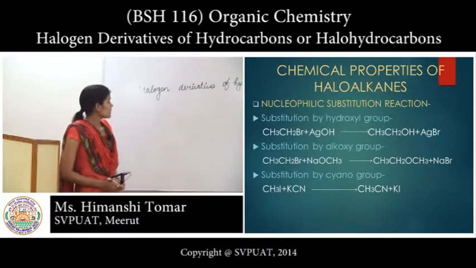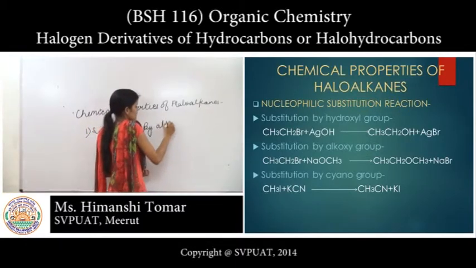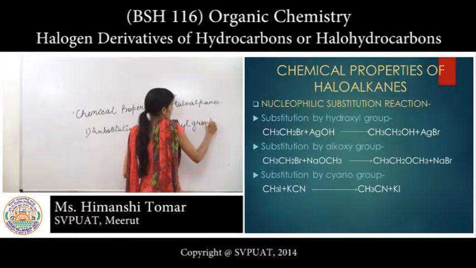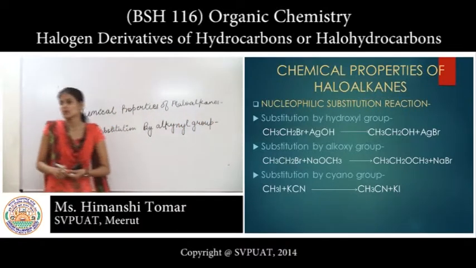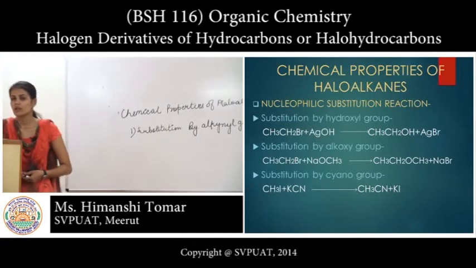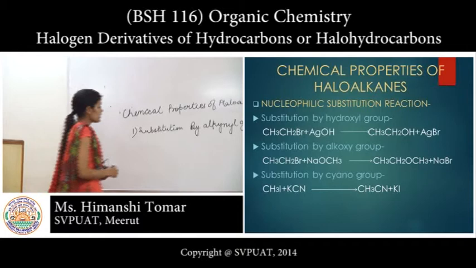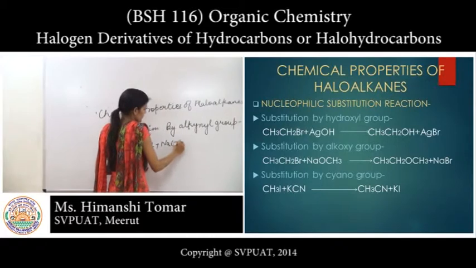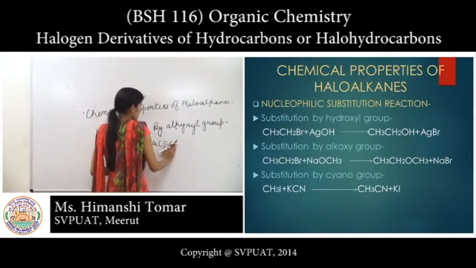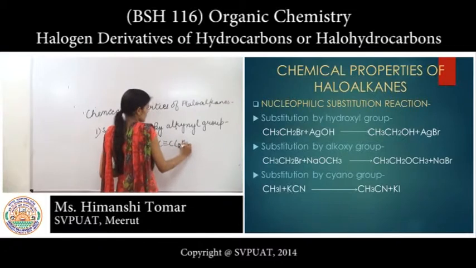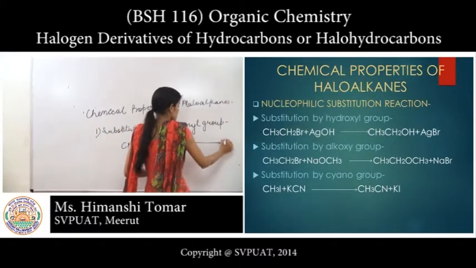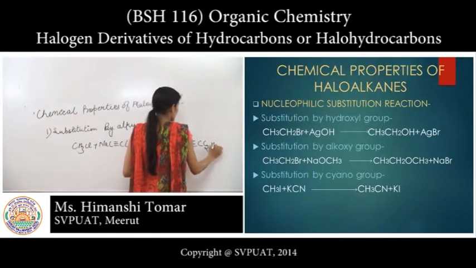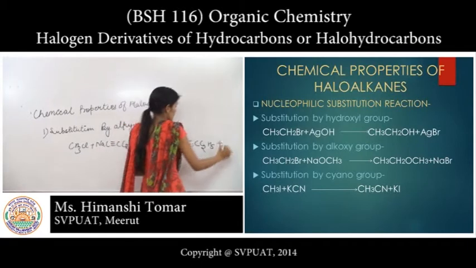Third one is substitution by alkynyl group. Alkynyl group means the group which has a triple bond between carbon and carbon. CH3Cl plus NaC triple bond C C2H5, then it forms CH3 C triple bond C C2H5 plus NaCl.